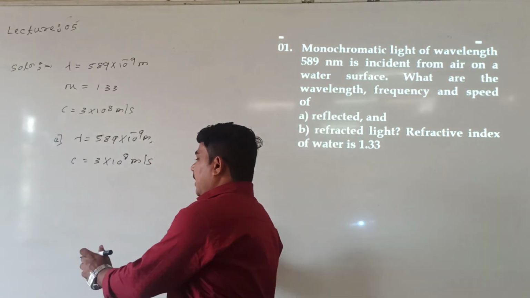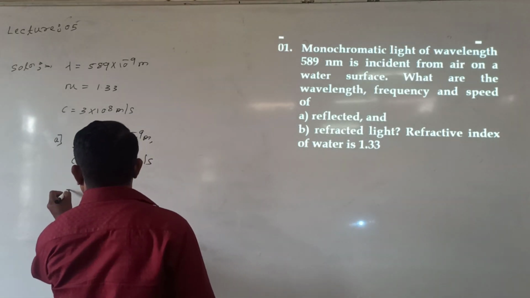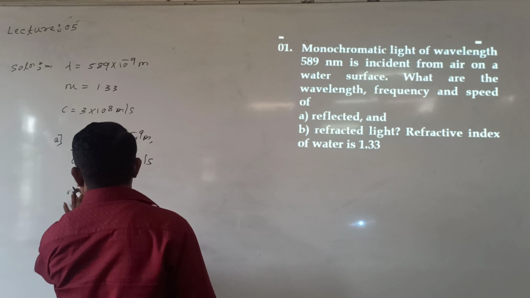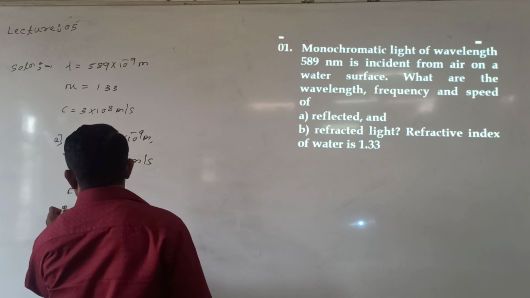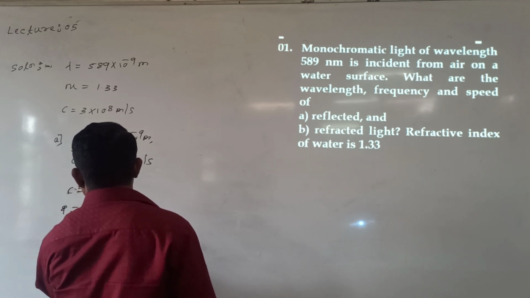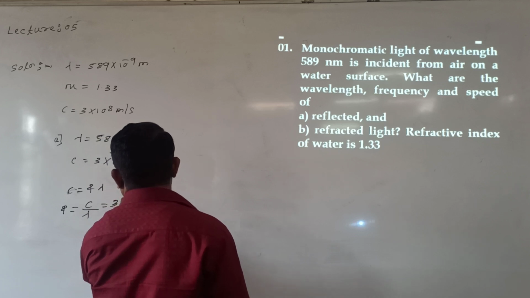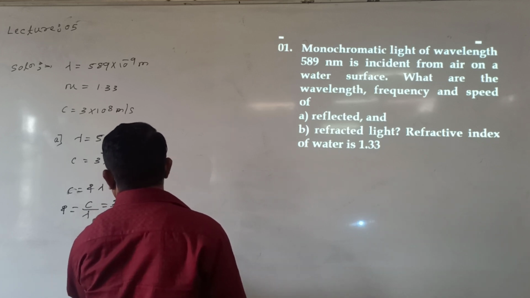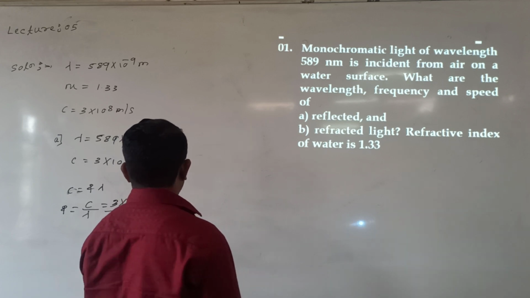See here. From this you can calculate. How to take the frequency from this? C is equal to f into lambda. So f is equal to C divided by lambda. C is equal to 3 into 10 raised to 8, lambda is given as 589 into 10 raised to minus 9.